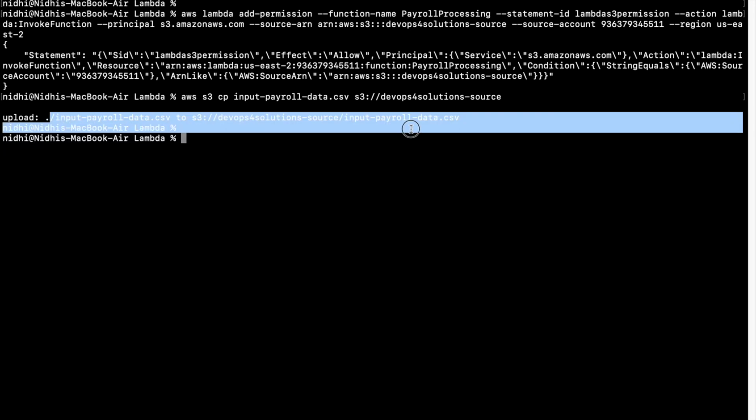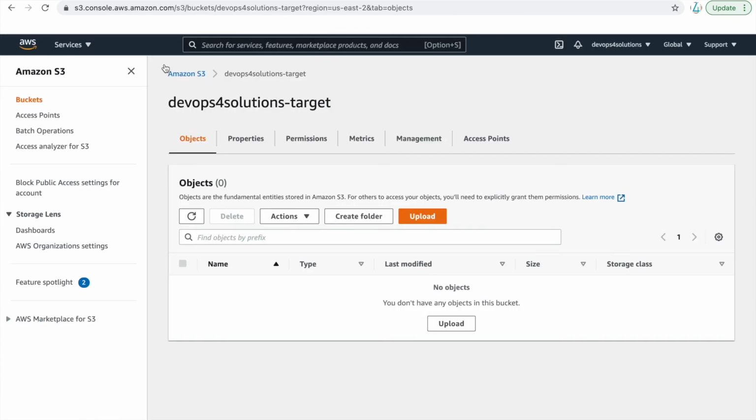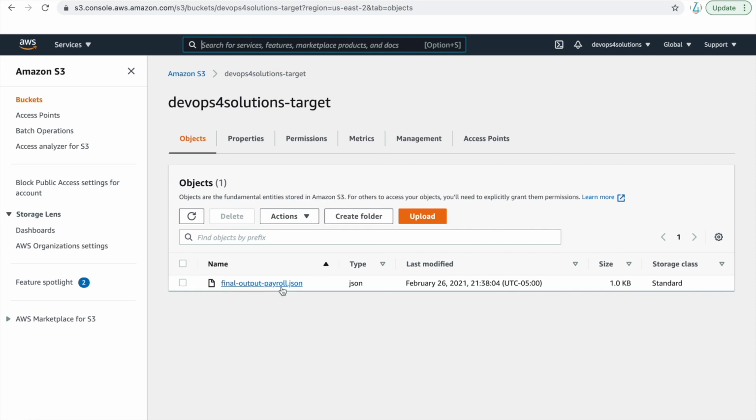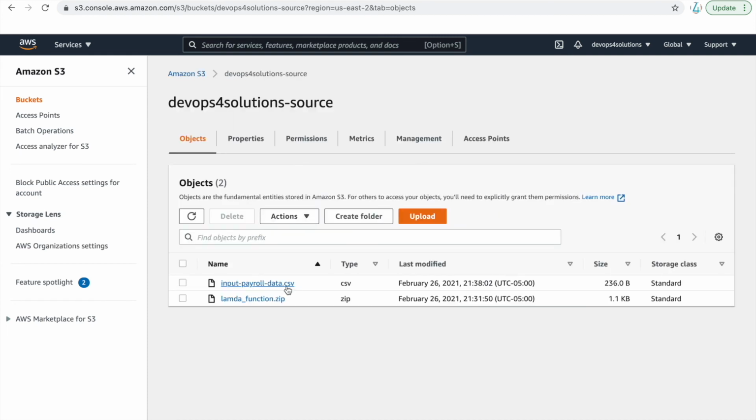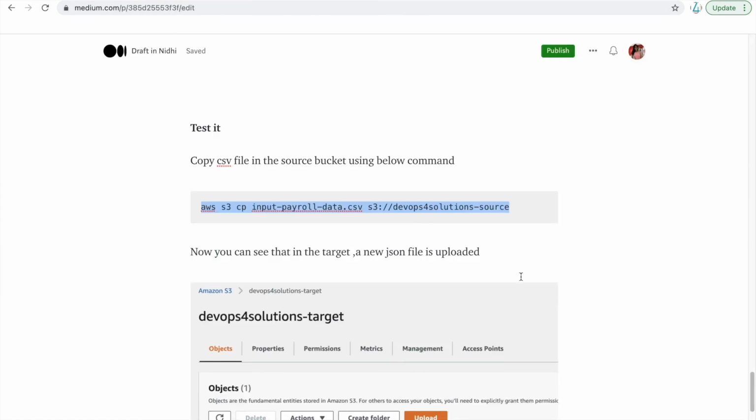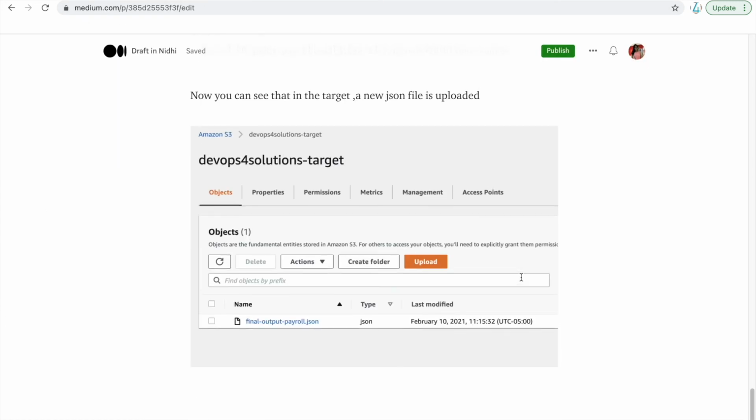I have this file, let me just put it in the source bucket. Okay, so I have uploaded this file, and now I'll refresh it. And you can see in the target a JSON file is created, because that's what my Lambda function does. In the source I have a CSV file, and in the target it has created the JSON file. So this is what this Lambda function actually does.